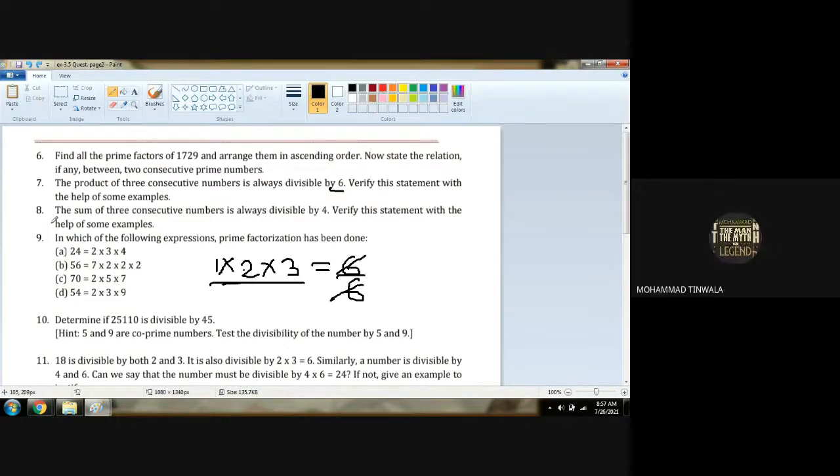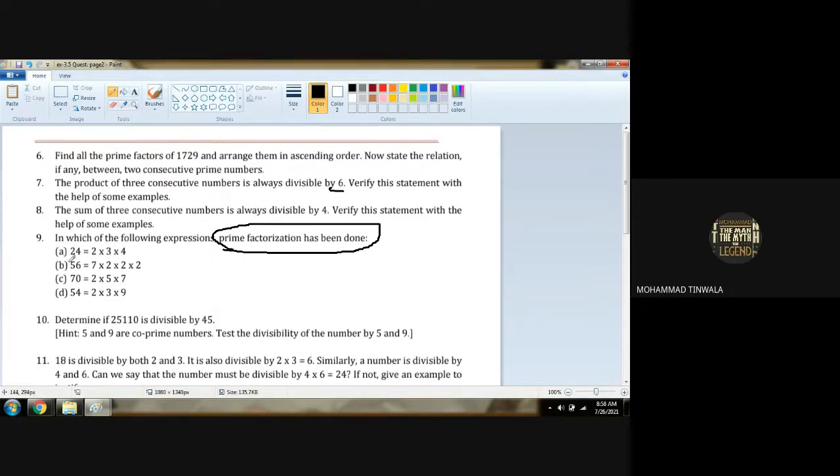Okay, so we are leaving question number 8 aside at present. Question number 9. What is question number 9 here? In which of the following expressions has prime factorization been done? These are the expressions given. That is what we have to show here.